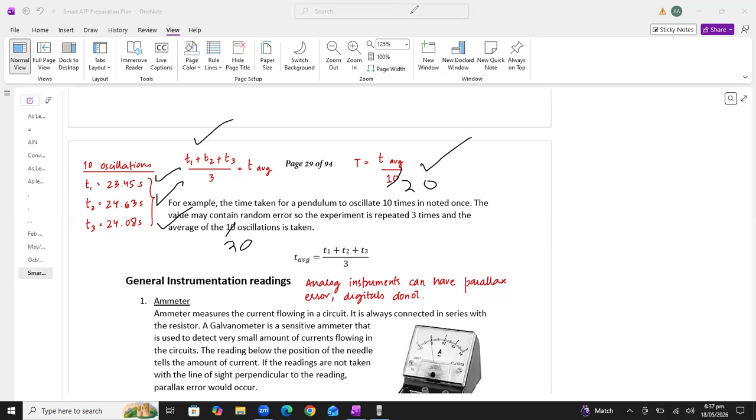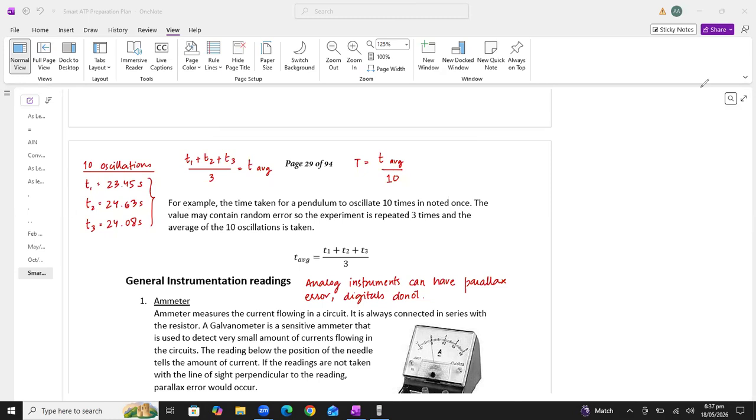By dividing by 20, we will get the time period of one oscillation. Acha, remember, students, when we take a large range of data, there are very few chances of error. But if you take a very small range of data, there are more chances of error.